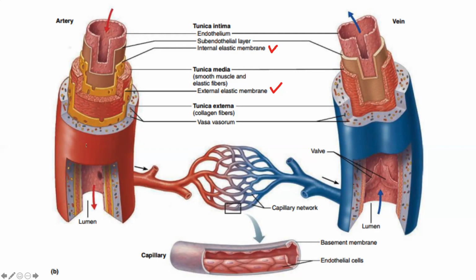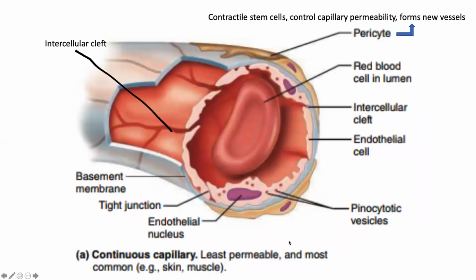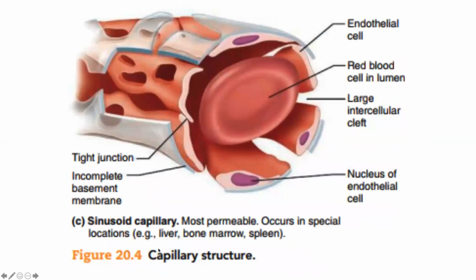And now the arterial system and venous system are connected by the capillary vessels. These capillaries only have one endothelial layer, and this endothelium will sit on the basement membrane. So let's go and talk about capillaries. There are three types of capillaries we know: continuous capillaries, fenestrated capillaries, and sinusoidal capillaries.